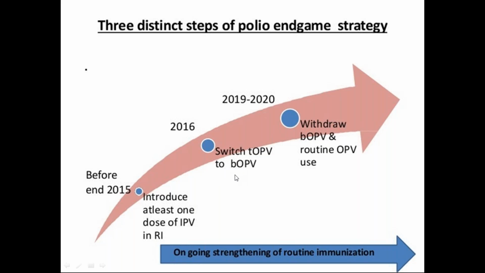Which serotype was excluded from this OPV? Anybody? Bivalent contains serotypes 1 and 2, ma'am. 2 is excluded. 1 and 3 are included. 2 is excluded, so 1 and 3 only. This happened in 2016. Now gradually we will withdraw the oral polio vaccine, even this bivalent, and go only for IPV, not OPV. With withdrawal of bivalent OPV and routine OPV use, we will switch over to IPV. That's the polio endgame strategy.